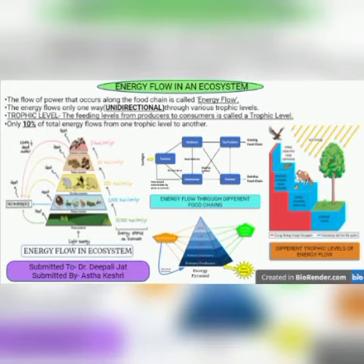Now, a very important question arises throughout the discussion, that is, why is the energy flow in an ecosystem important? The energy flow in the ecosystem is important to maintain an ecological balance. The producers synthesize food by the process of photosynthesis. A part of the energy is stored within the plant. The remaining energy is utilized by the plants in their growth and development. The stored energy is transferred to the primary consumers when they feed on the producers. This energy is further passed on to the secondary consumers when they feed on the primary consumers, and so on. This maintains the ecological balance in an ecosystem.